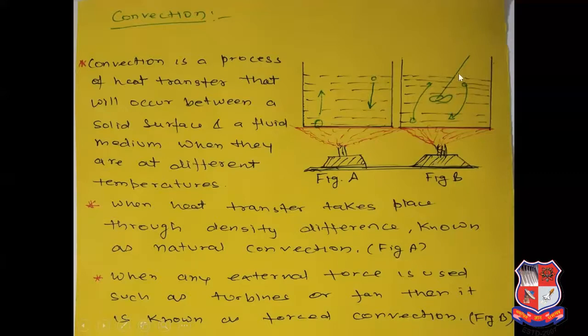And when we are using a stirrer, turbine or fan, then this phenomenon is negligible, and when any external force such as a turbine or fan is used, it is known as forced convection. And when both phenomena, density difference and the fan or stirrer, are working, that is known as mixed convection.